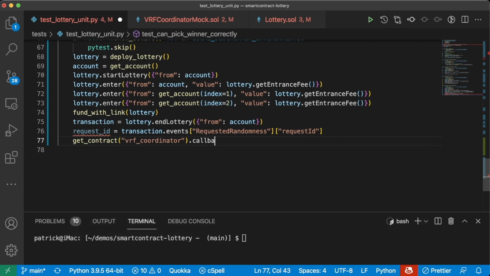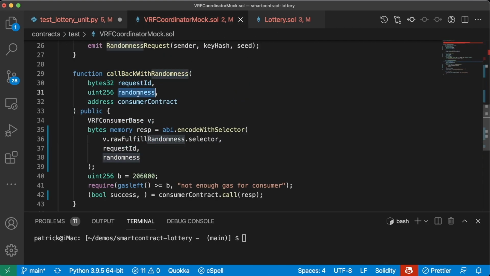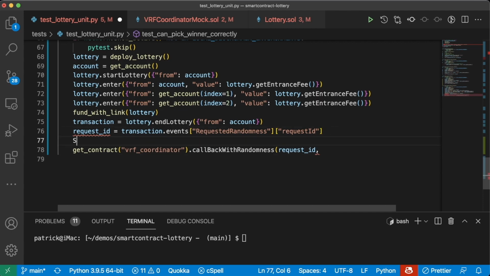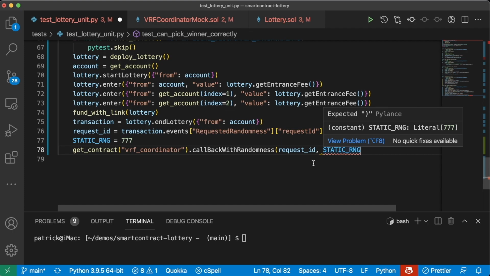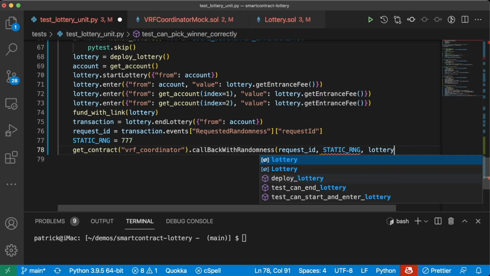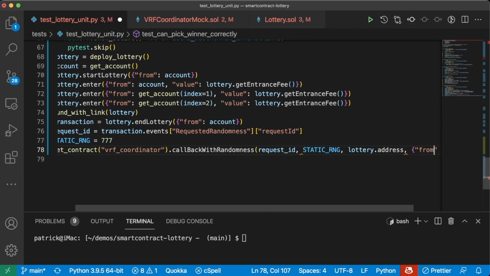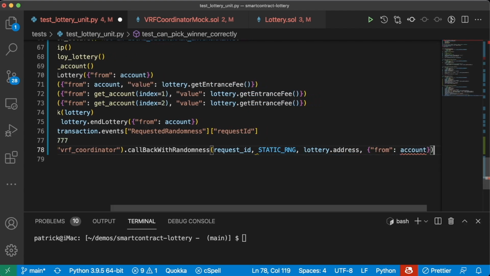And we're going to call that callback with randomness function. So we're going to do dot callback with randomness. And we need to pass it this request ID, a random number, and then the contract to return to. So we'll do request ID. We'll do some random number, like we'll say static RNG equals 777. So we'll say the random number that we're going to return is going to be 777. And then we'll do lottery.address because we're going to return it to the lottery. Once again, we're going to say from account because this is making a state change.